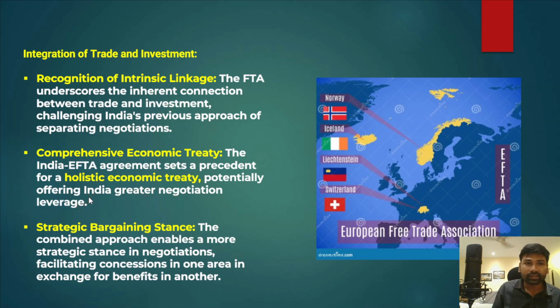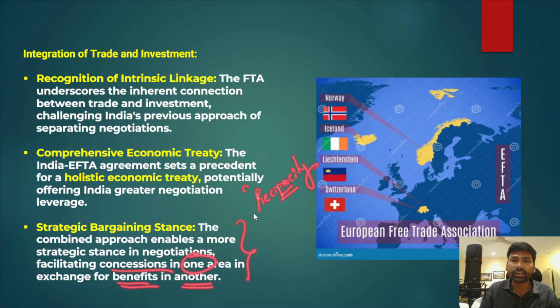And apart from that, a strategic bargaining stance can also be adopted, because the combined approach enables India a more strategic stance in negotiations. This strategic stance will facilitate concessions in one area in exchange for benefits in another area. So this is essentially based on the principle of reciprocity.